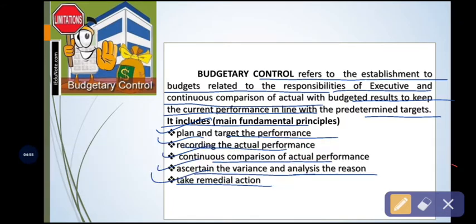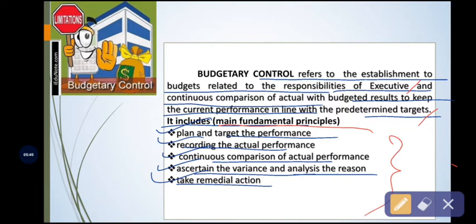Budgetary control refers to the establishment of budgets. So I am going to segregate this meaning into three parts. Budgetary control refers to the establishment of budgets related to the responsibilities of executives and continuous comparison of actual with budgeted results to keep the current performance in line with predetermined targets. See, the first part, establishment of the budgets related to the responsibilities of executives. And the next, continuous comparison of actual with budgeted results to keep the current performances in line with the predetermined targets. And third one, the principles.